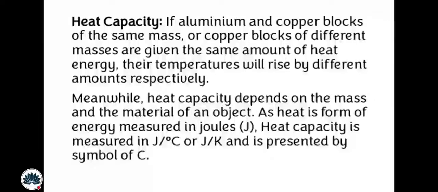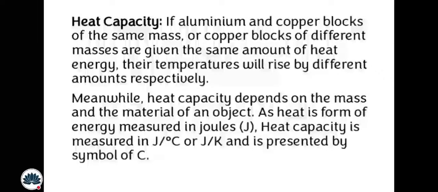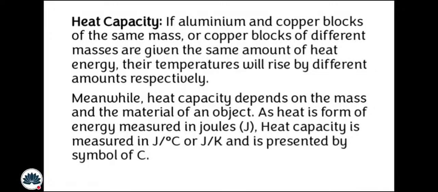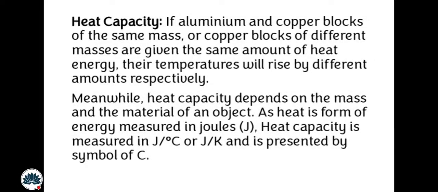Heat capacity depends on the mass and the material of an object. As heat is a form of energy measured in joules, heat capacity is measured in joules per degree Celsius or joules per Kelvin. What do degree Celsius and Kelvin mean? Kelvin or degree Celsius means the SI unit of temperature and is represented by the symbol capital C.